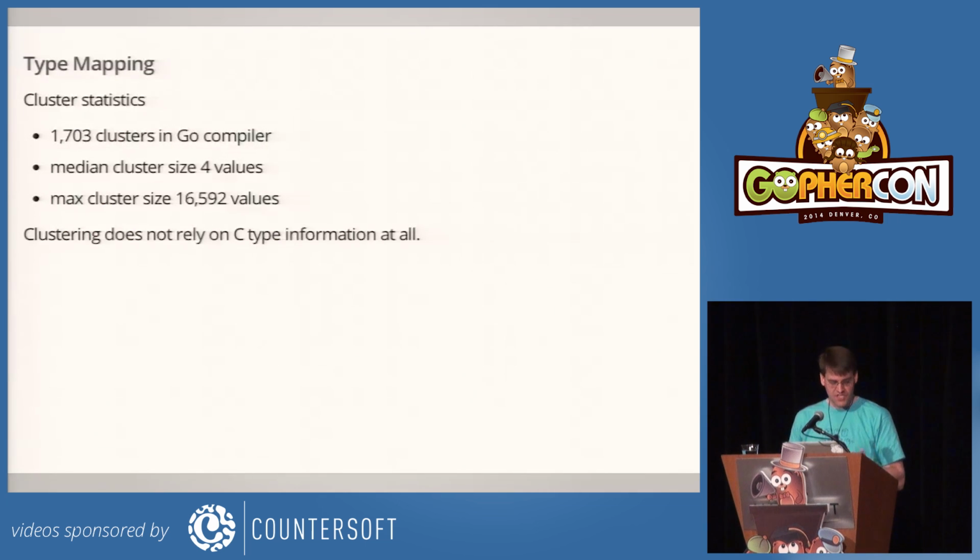So I've been showing you fairly small clusters because they fit on the slide. And most of the clusters identified by the translator are actually small. The median cluster size is only 4 values. But there are some big ones. The biggest cluster we have is almost 17,000 values, and it's all of the variables of type node star, which is the syntax for the compiler.